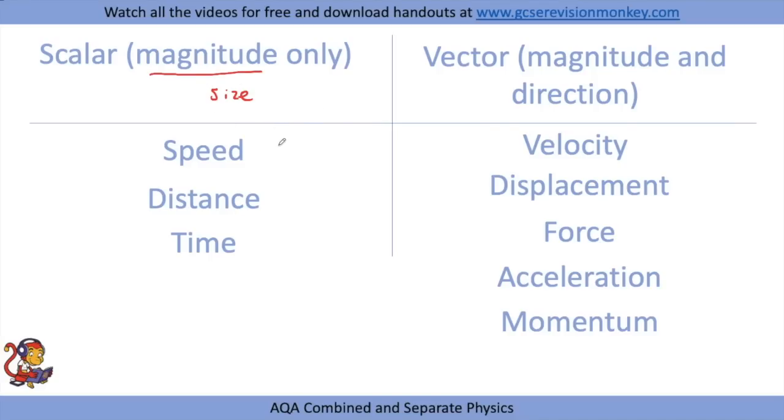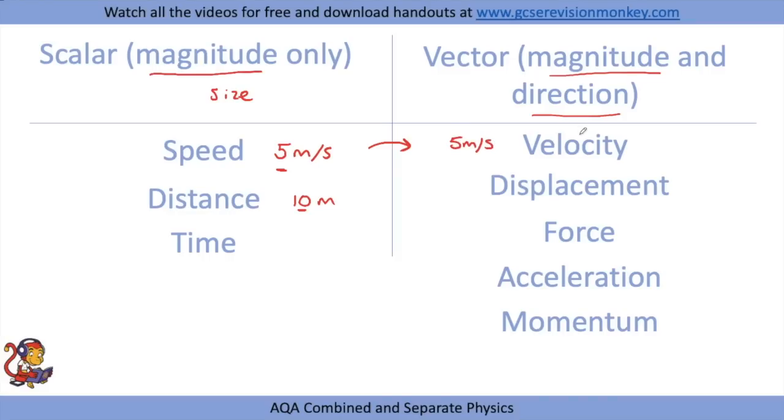So, for example, a speed of somebody could be 5 meters per second. That's giving the size of the speed or the magnitude. Somebody could walk a distance of 10 meters, for example, and that's the size that you give it. Whereas a vector quantity has both magnitude, so the size, and direction. Velocity is the vector quantity which is related to speed.